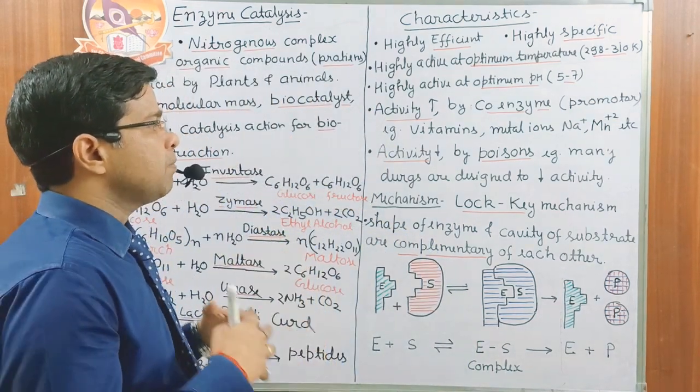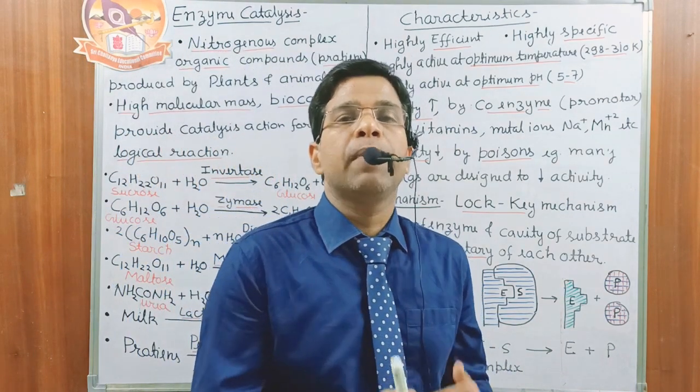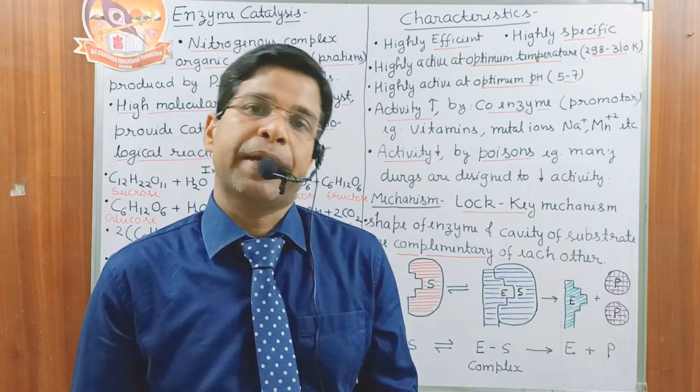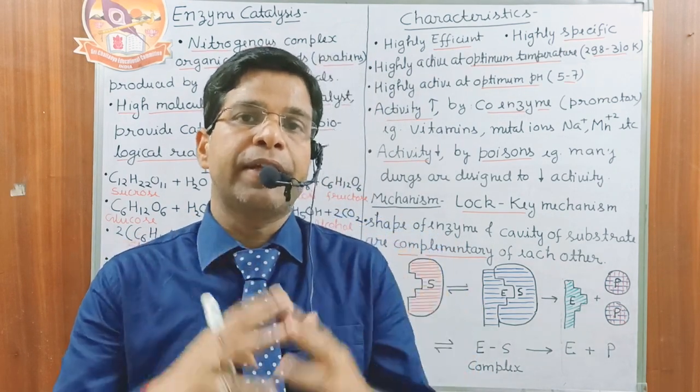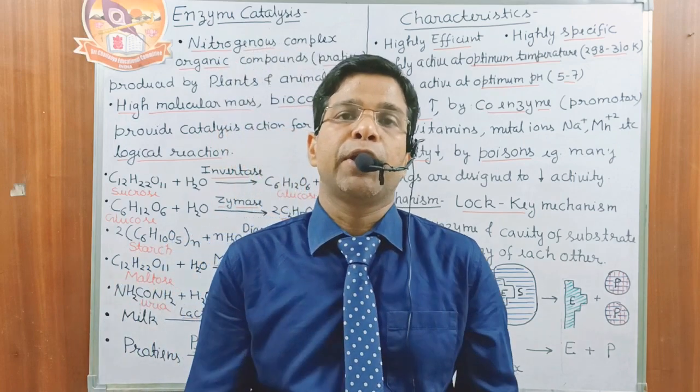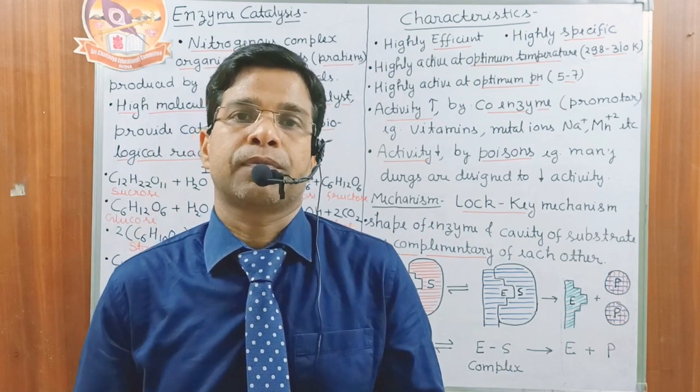Okay, what is the mechanism of how the enzyme works? This whole mechanism is like the lock and key mechanism. The substrate has a particular cavity, and in that cavity only one particular enzyme can fit perfectly.